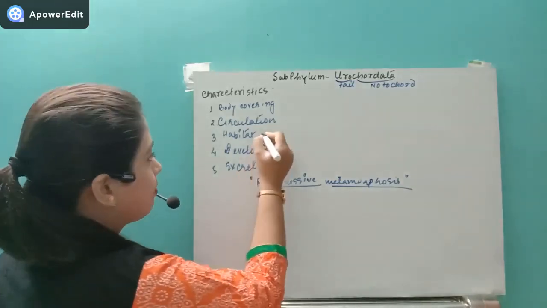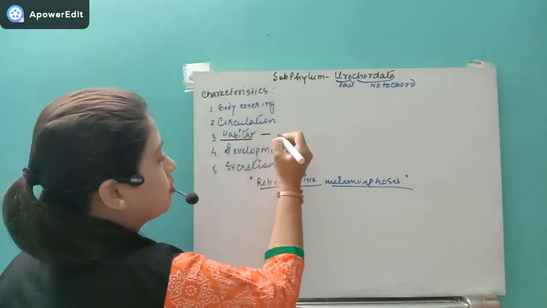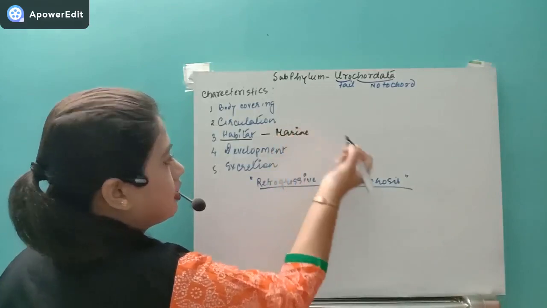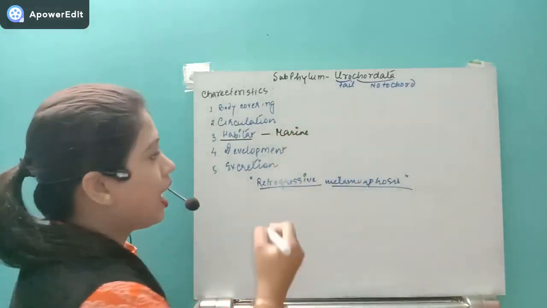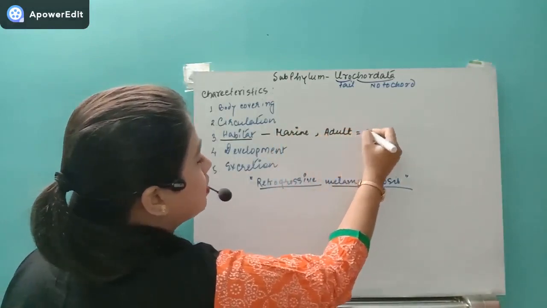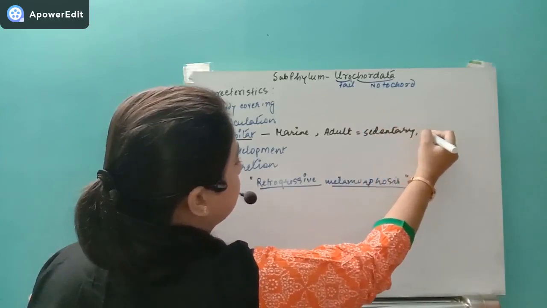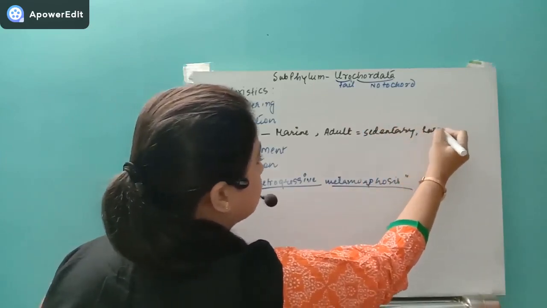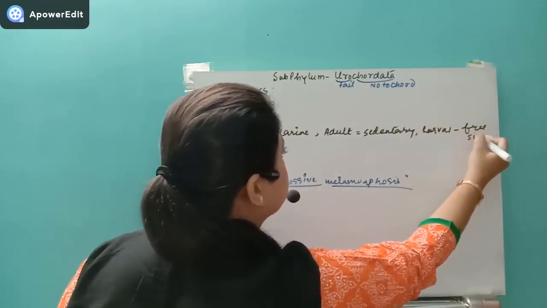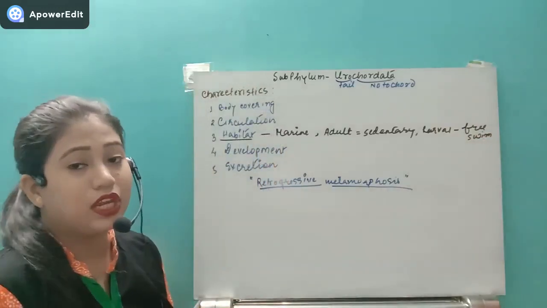So if you see habit and habitat, here I will tell that if it comes to habitat, remember this organism will be marine, right? They are found in the seas and ocean, and this organism's adults are sedentary, and their larval stage is a free swimming organism.